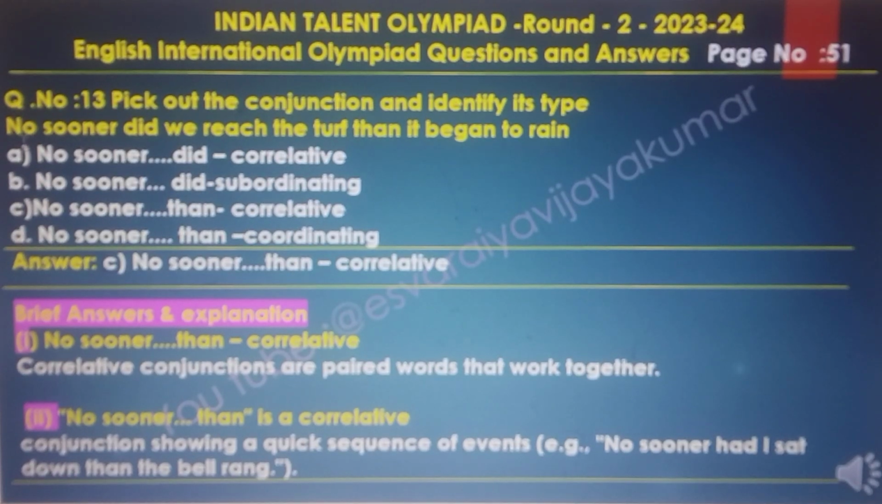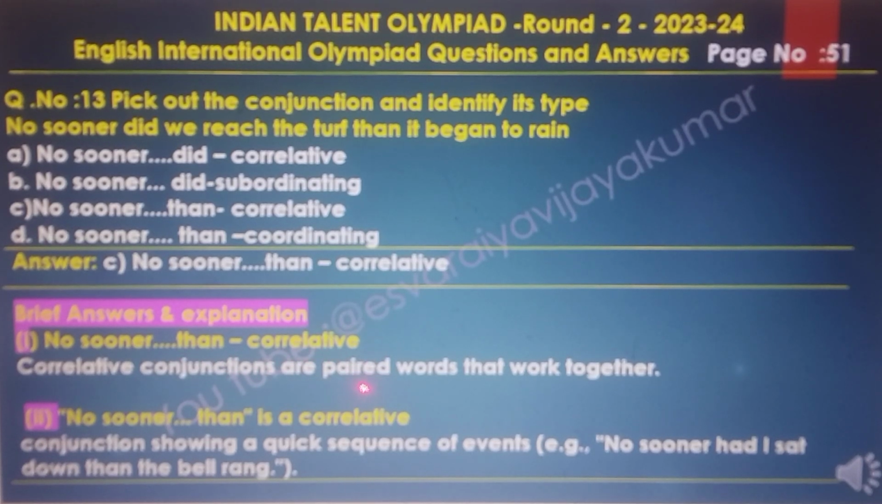Here, no sooner did we reach the turn than it began to rain. The answer to this question is C, no sooner ... than. Correlative. Here are the brief answer and explanations. No sooner ... than, correlative.